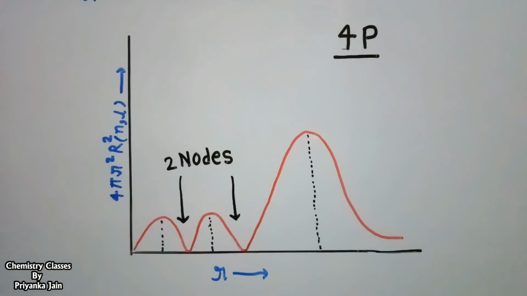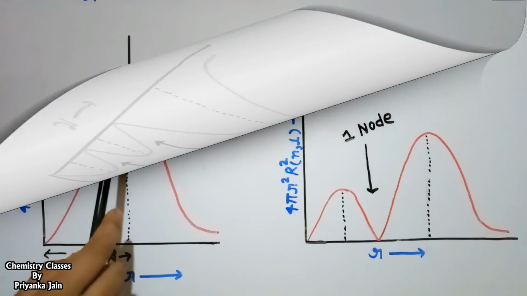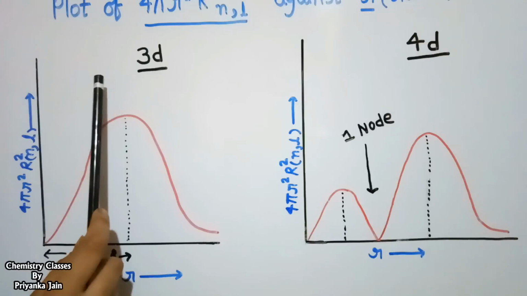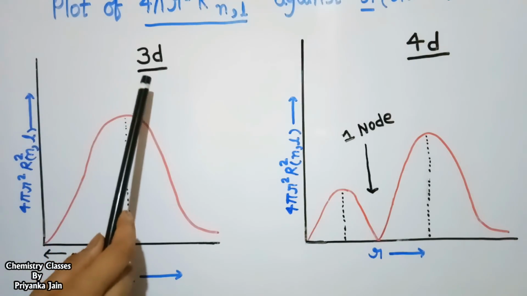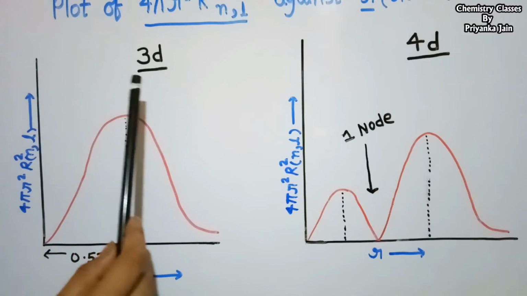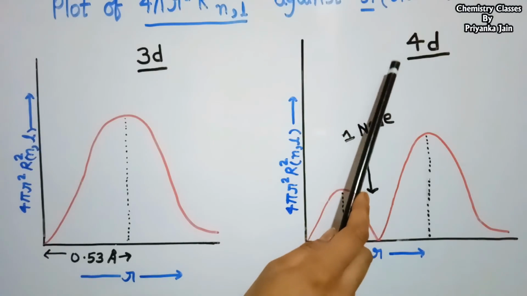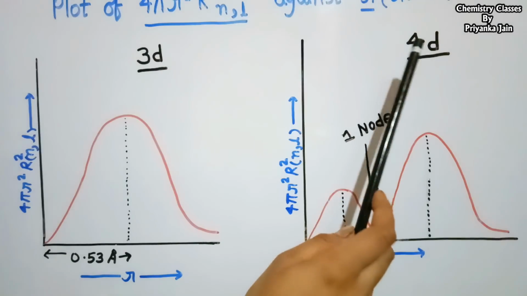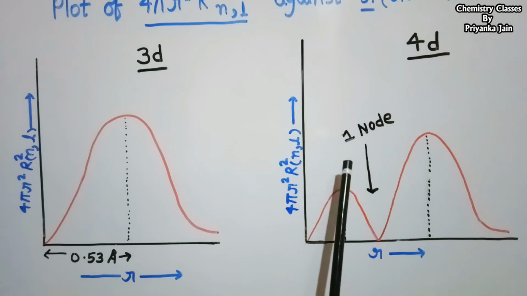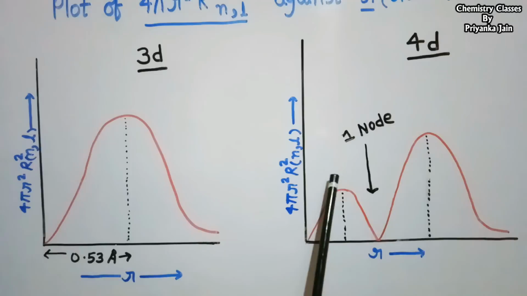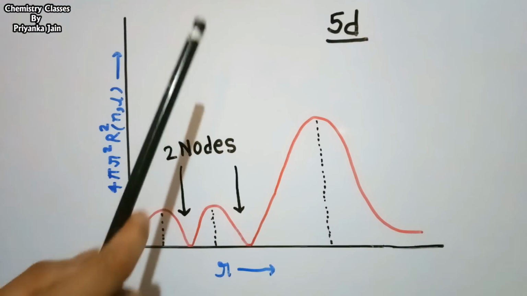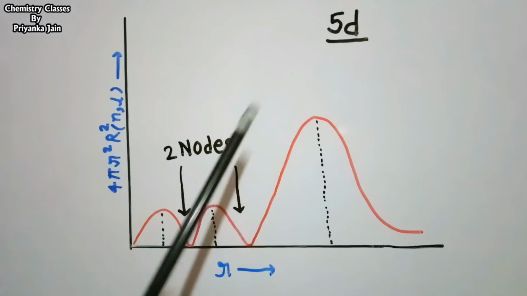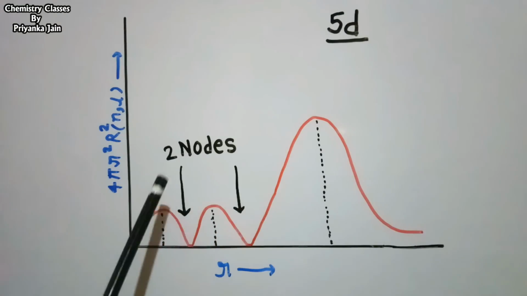Now we see the graphs for the d orbital. This is the graph for the 3d orbital. From here we can say the graph for the 1s orbital, the 2p orbital and the 3d orbital will be the same. Similarly, the graph for the 2s orbital, the 3p orbital and the 4d orbital will be the same, and for all of them we will get one node. Similarly, the graph for the 3s orbital, the 4p orbital and the 5d orbital will be the same. In all the cases, we will get two nodes.